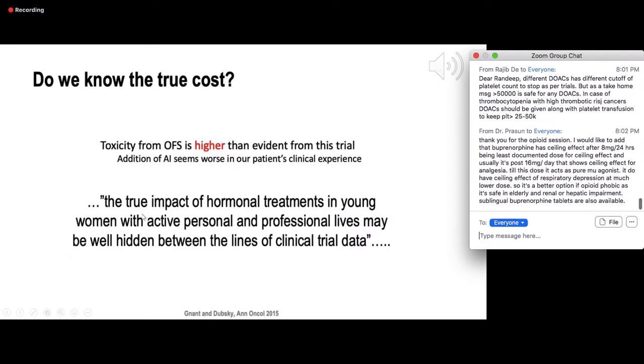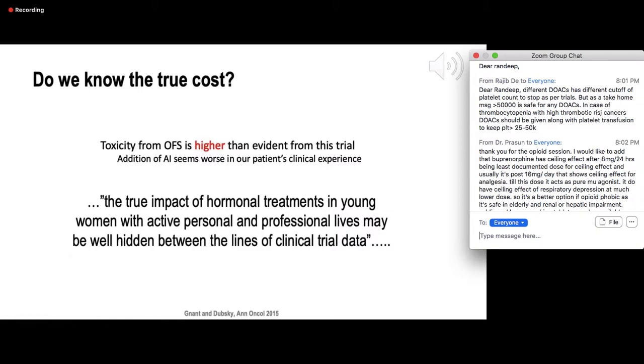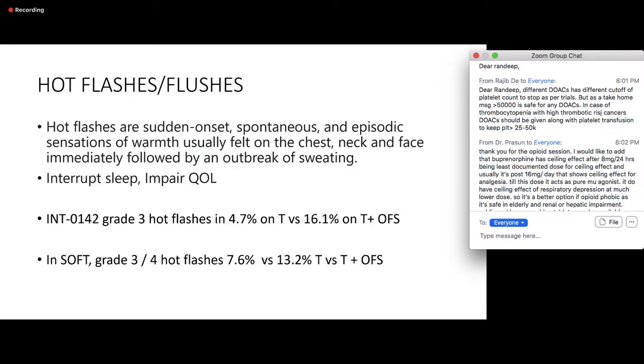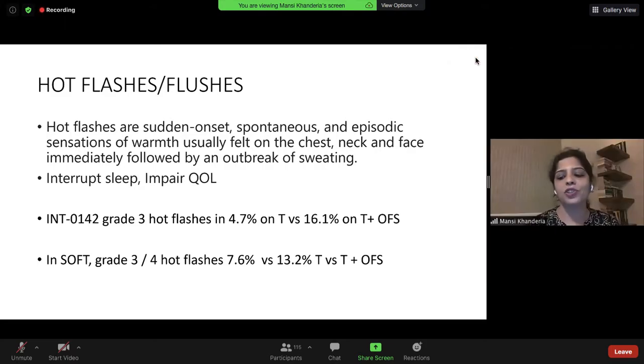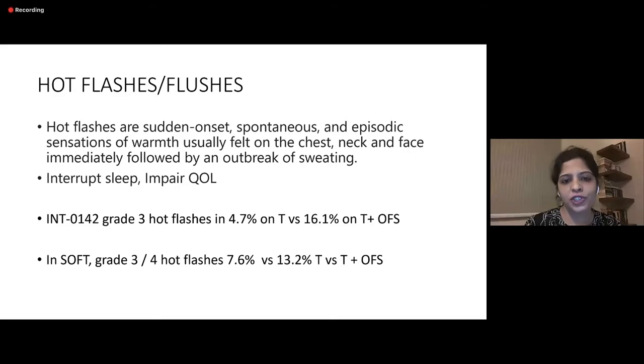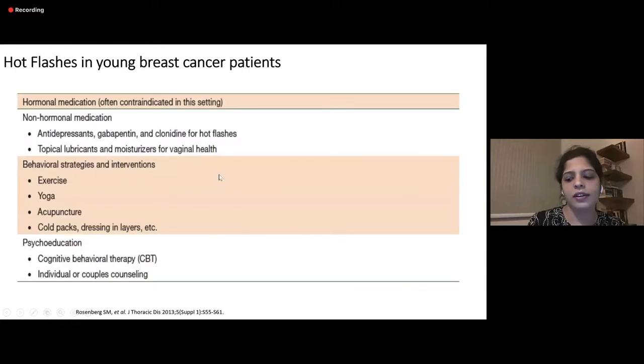And the true impact of hormonal treatments in young women with active personal and professional lives may well be hidden between the lines of the clinical trial data. So a lot of us would not pay that much attention to hot flashes, but the patient is really distressed because of these symptoms. And we do need to provide them options so that we cannot just say that the elephant is out of the needle hole and just the tail is behind, so you need to bear with it. That's the reason a lot of patients do not continue tamoxifen.